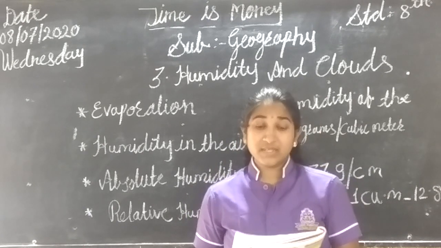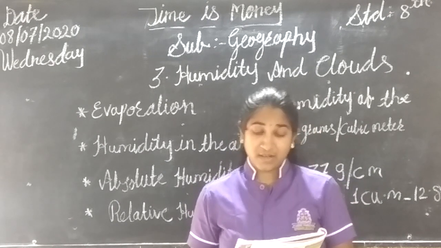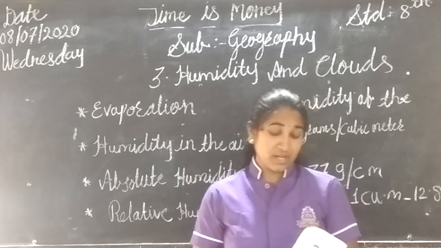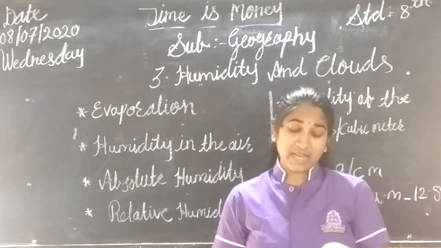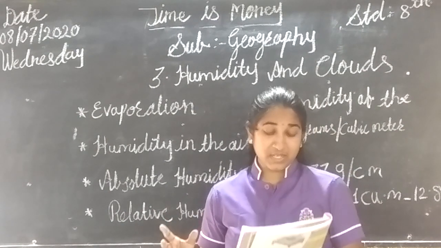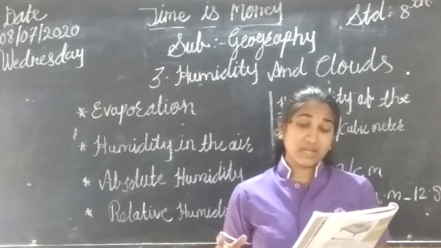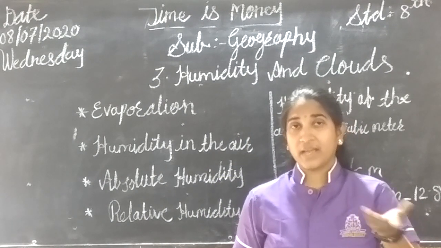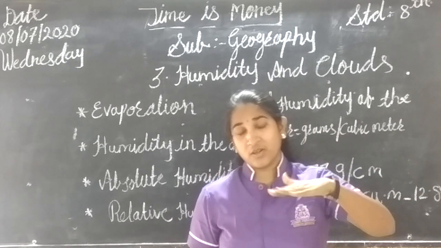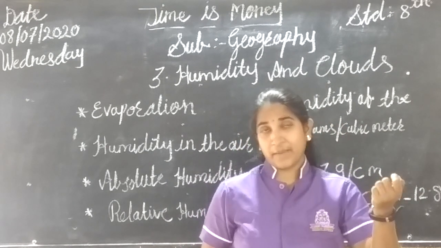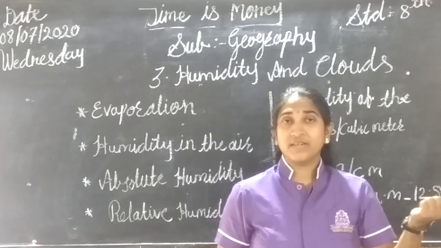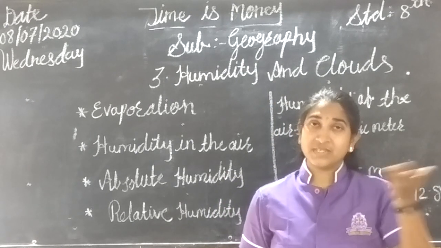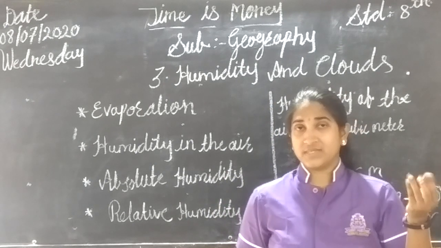About this we will see in our next class, about condensation and sublimation. There is one activity given. See, many times we see that if your mother is cooking and keeps a lid on the vessel, then after some time when you take out the lid, you can see water droplets, right?